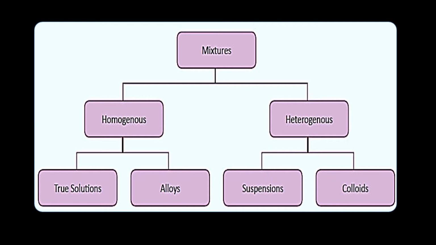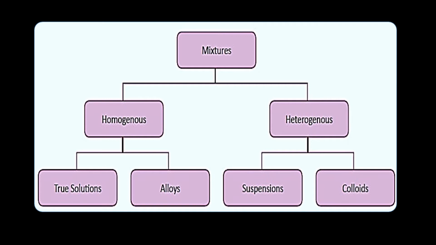On the basis of this, the mixtures are broadly classified into two: the homogeneous mixtures and heterogeneous mixtures. The homogeneous mixtures are again divided into two types: true solutions and alloys. The heterogeneous mixtures are divided into two types: the suspensions and colloids. Now we are going to study each of these types one by one in detail.